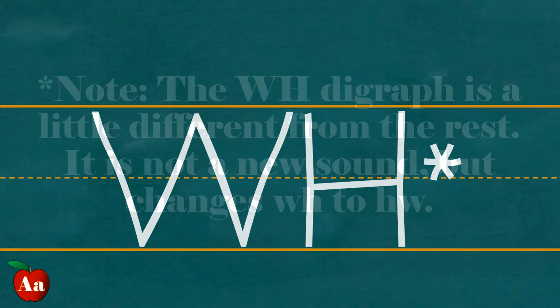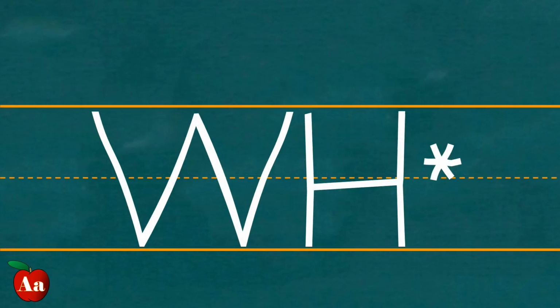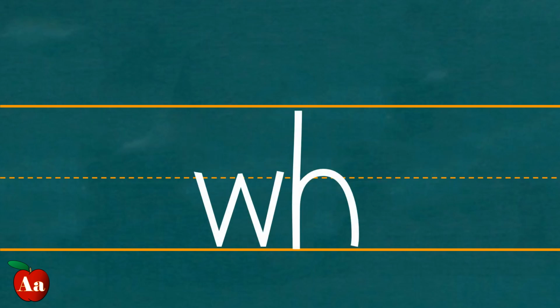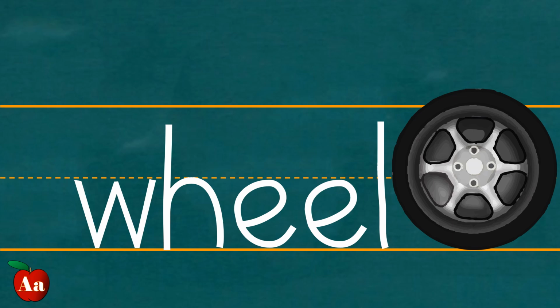WH. Note, the WH digraph is a little different from the rest. It's not a new sound, but changes WH to HW. WH is for the sound wh, as in wheel.